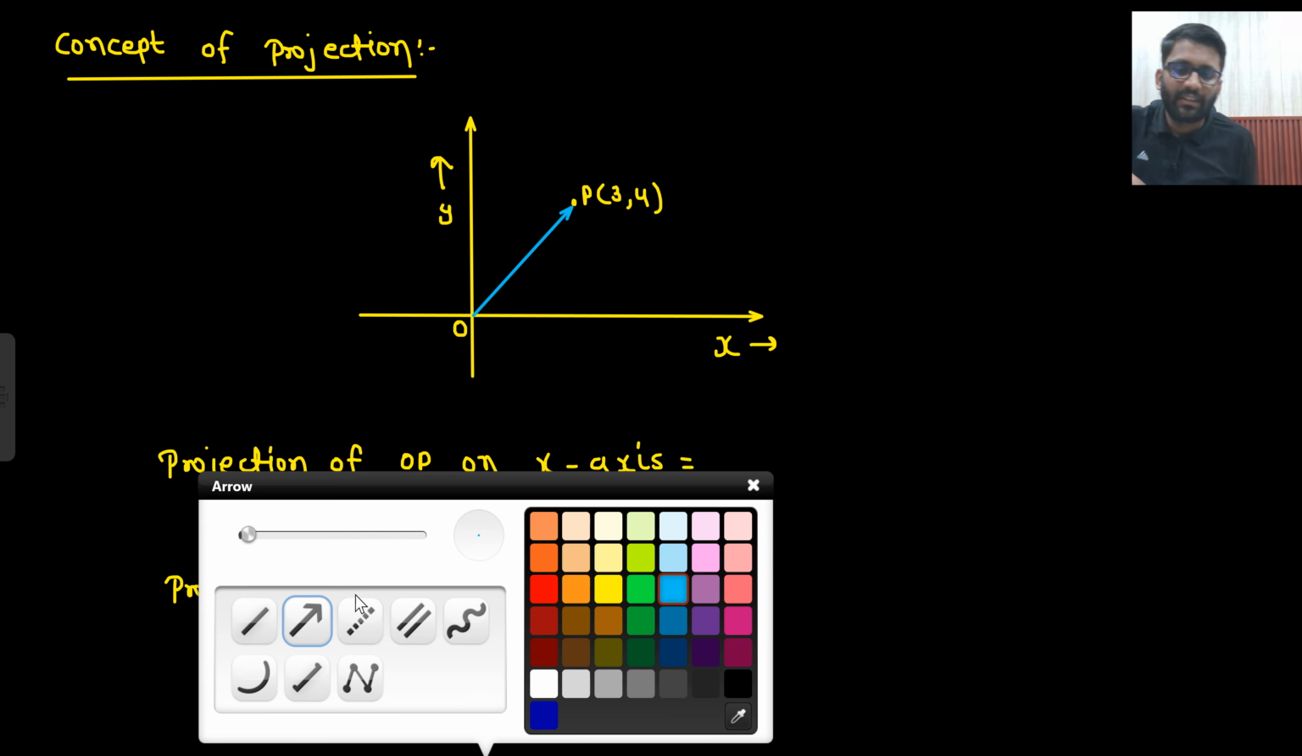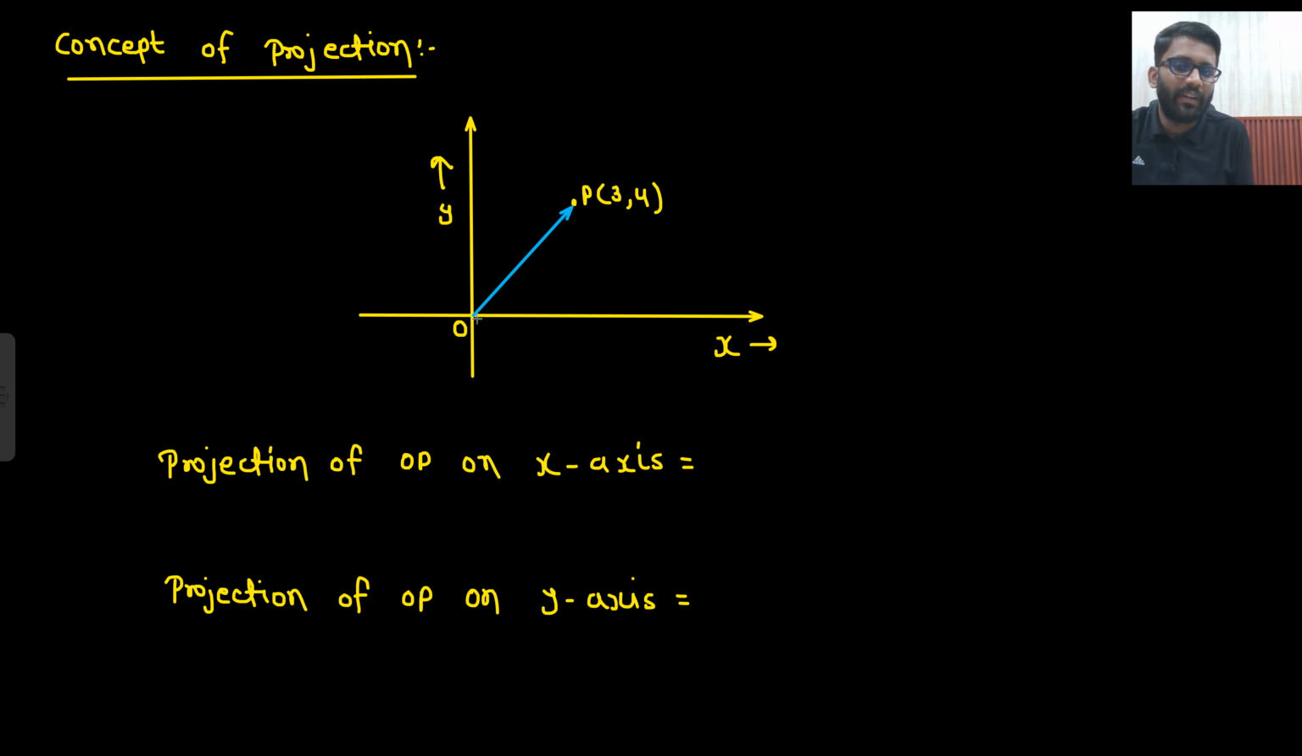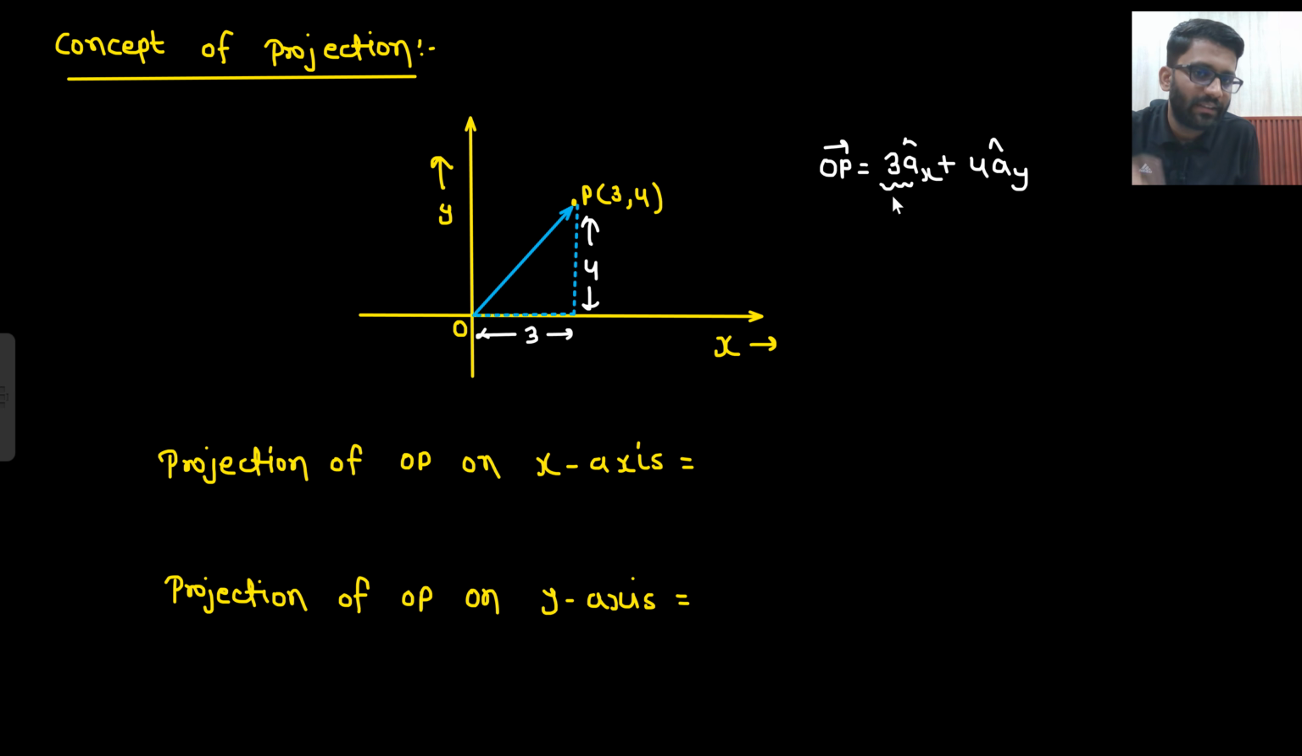So this we have discussed a lot of times. How will I reach here? I have worked 3 here and I have worked 4 here. So this is how I will reach it. Okay, 3 here and 4 here. And how will I write down the OP vector? 3 AX cap plus 4 AY cap. Tell me, what does this 3 represent?